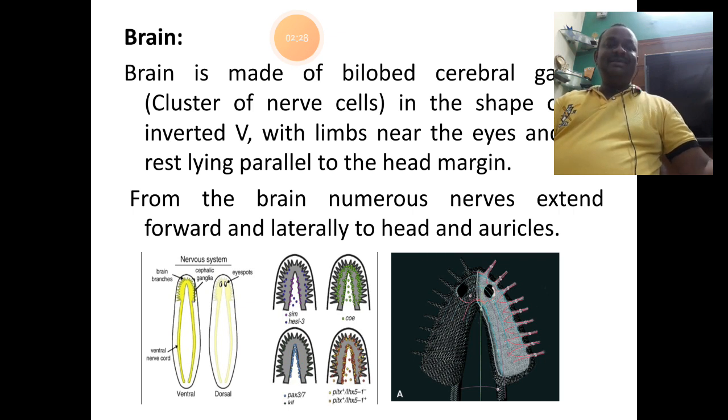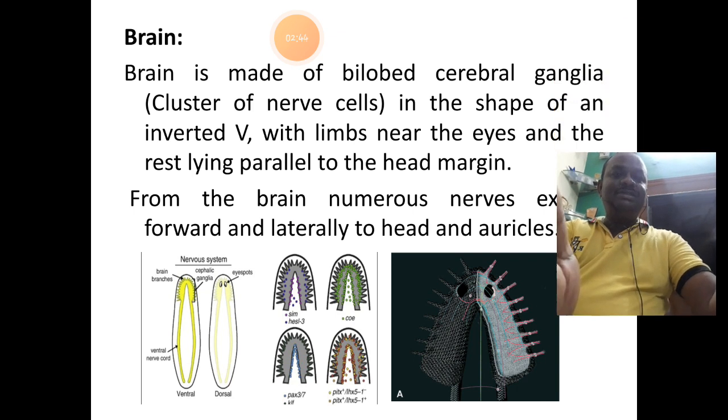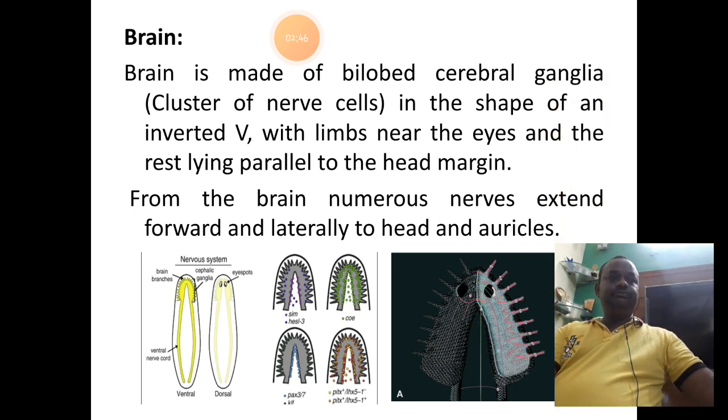The first part that we are going to understand is the brain. Brain is the master part of the nervous system. It is bilobed, which means it is made up of two lobes. The brain is made up of bilobed cerebral ganglia.